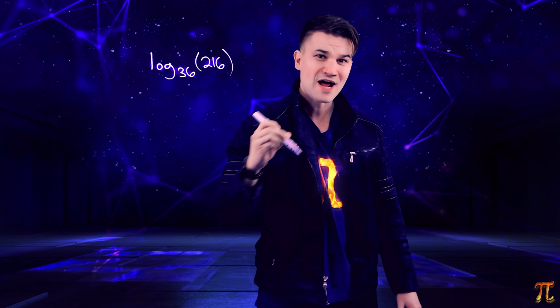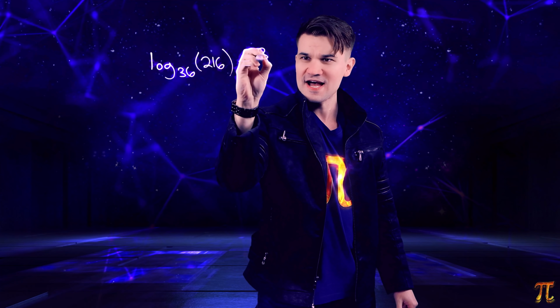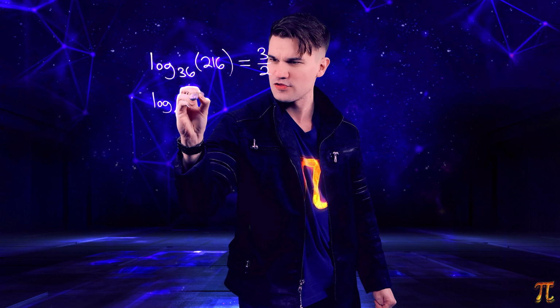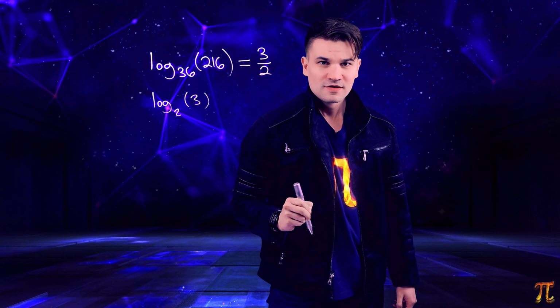Consider this logarithm. Log base 36 of 216. Now if you put that in your calculator, it's pretty clear that this is a rational number. It's 3/2. On the other hand, if you look at log base 2 of 3, this one certainly looks to